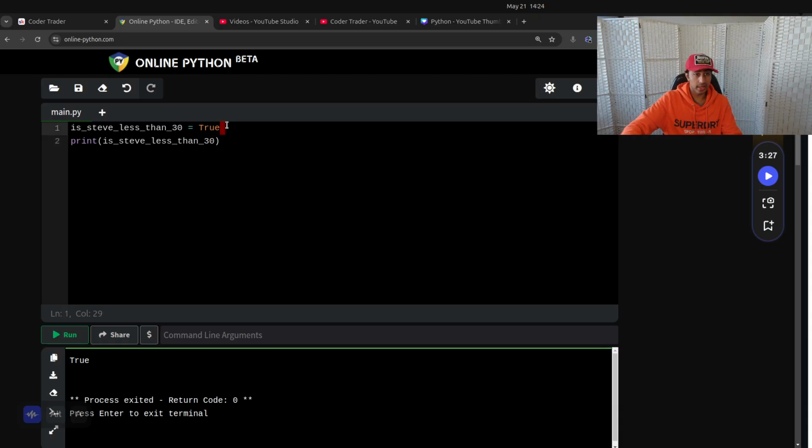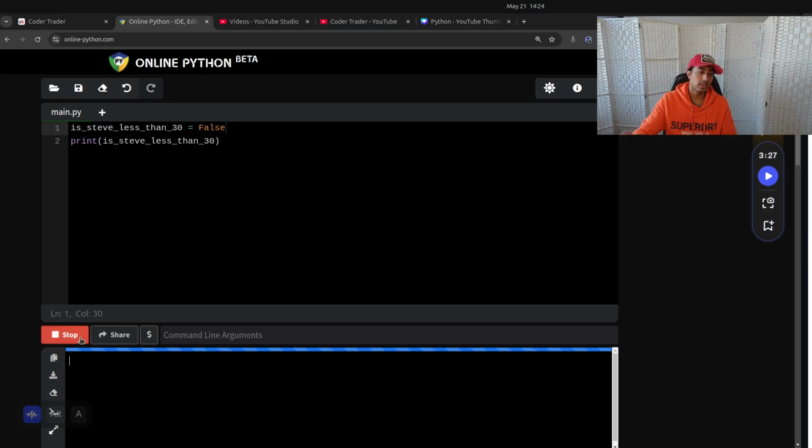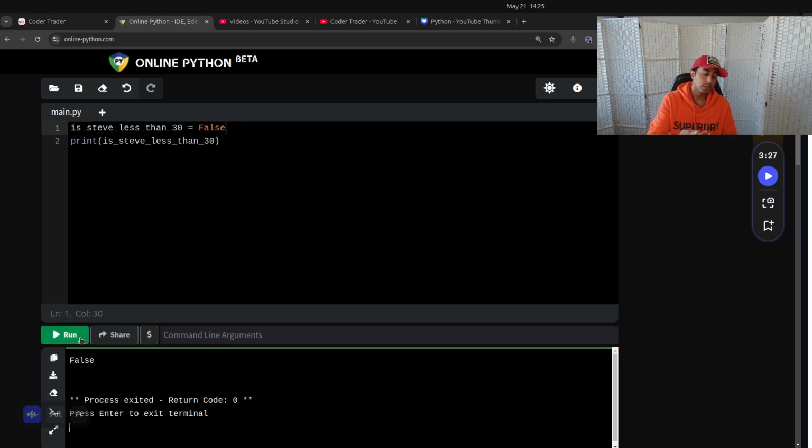But when that does hit, maybe I'll redo the whole course and I'll be like, oh, that is false. I'm not less than 30 in a few months. Then you can give it the false value. These booleans, when we talk about conditionals and if statements in future lessons, we'll use them more. This is just like throwing all the types at you.